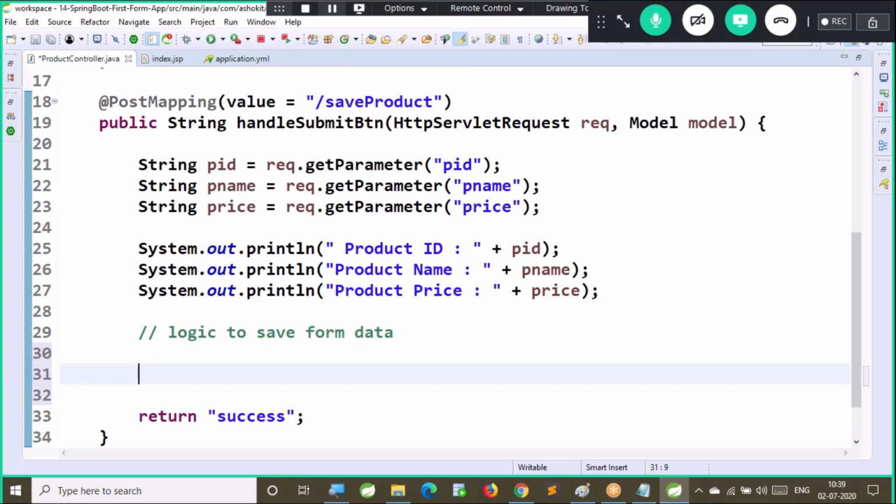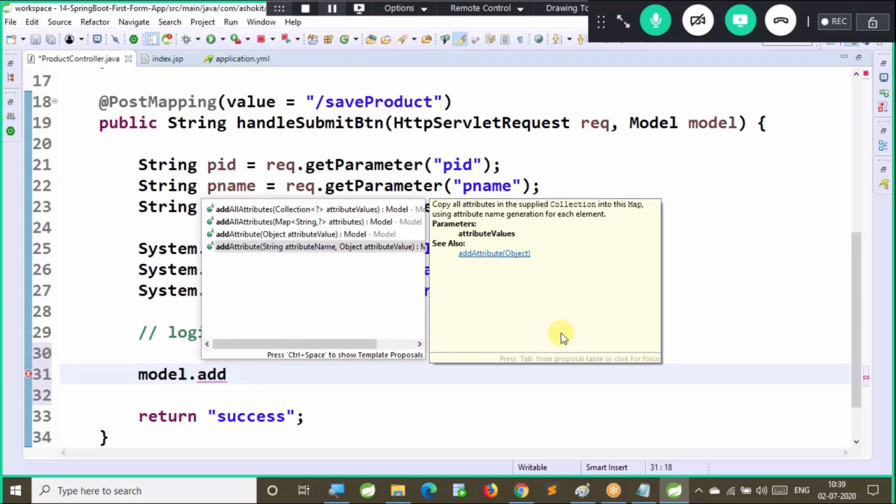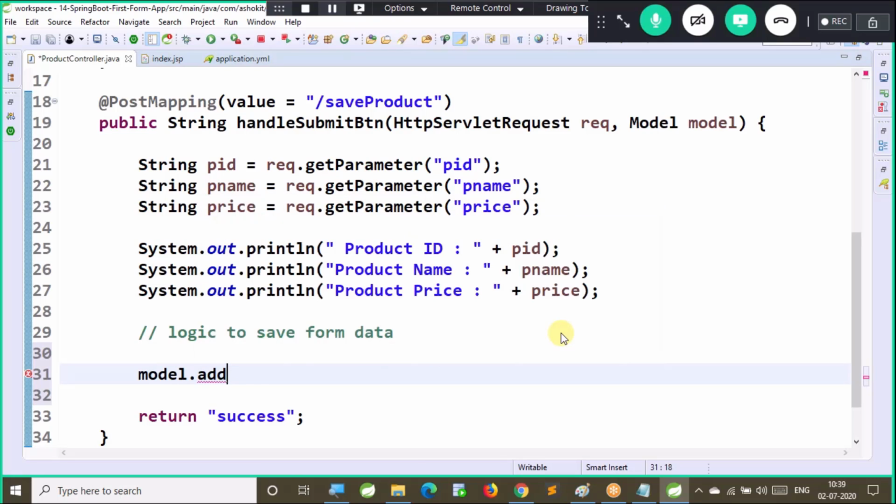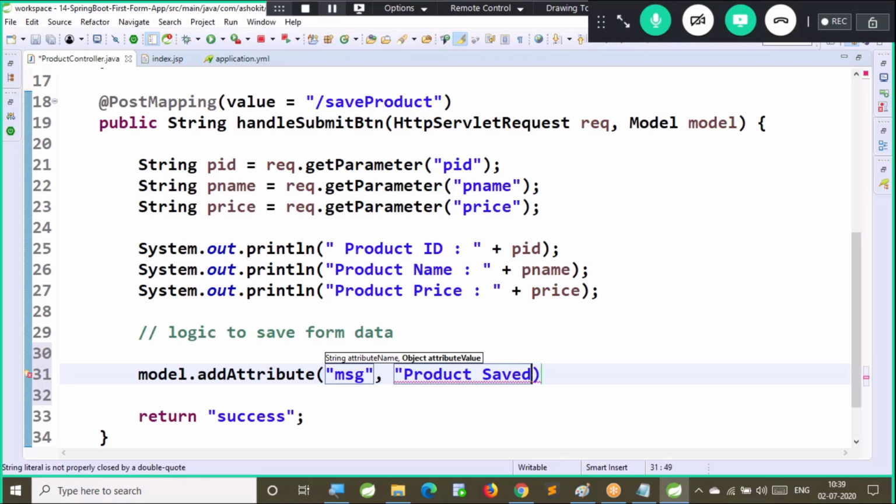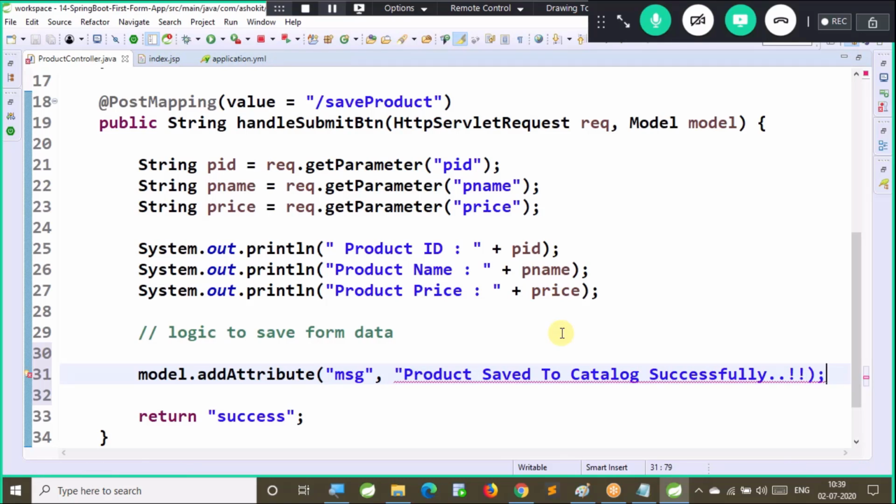Model dot add attribute. So we already discussed what is the purpose of this model and what is the purpose of add attribute. This is used to send the data to the view, from the controller. Product saved to catalog successfully. This is the response message I am sending from my controller method.